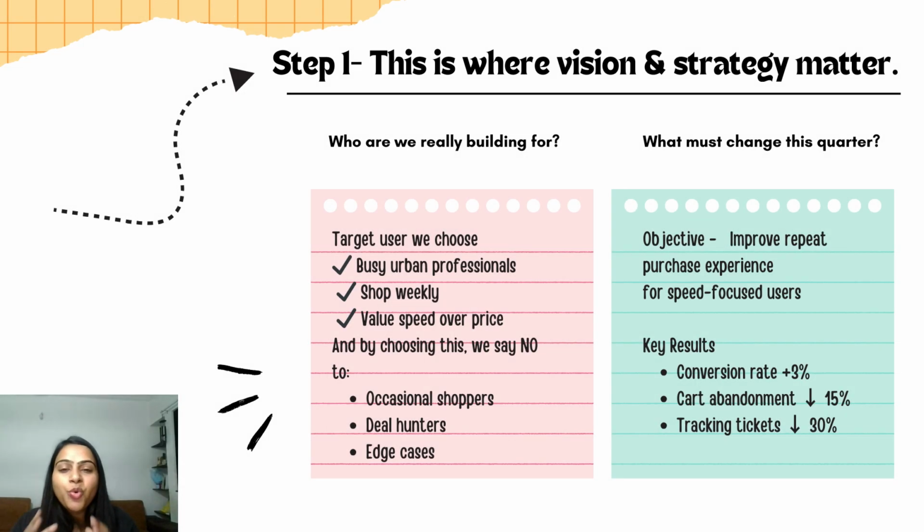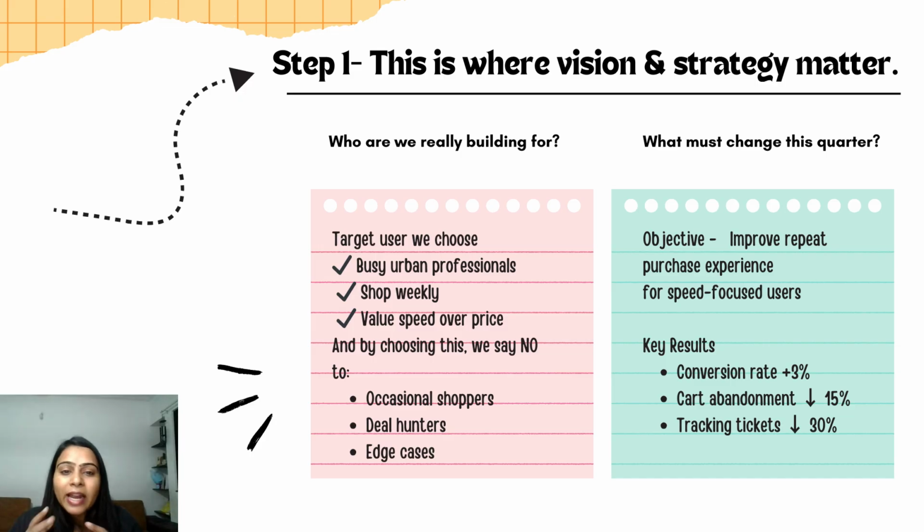Step 1. Who we are building for. This is where strategy and vision matter. We can't build for everyone. So we deliberately choose our target user: busy urban professionals, who shop weekly and value speed over price. And by choosing them, we also said no to occasional shoppers, deal hunters, and edge cases. That's not exclusion. That's strategy.